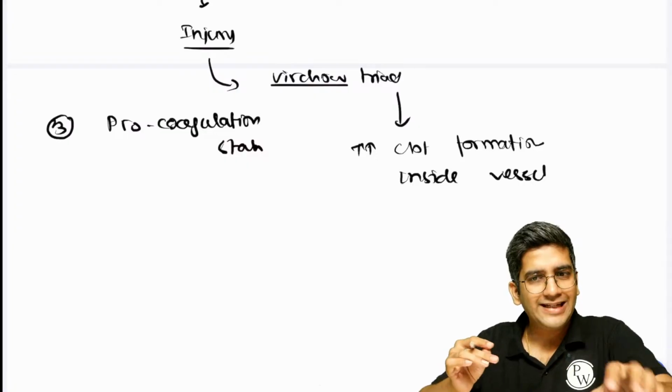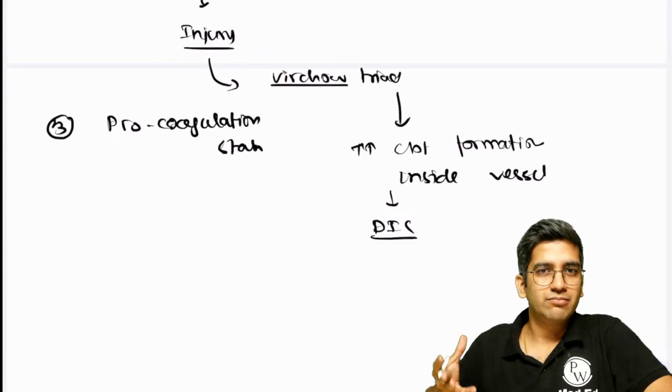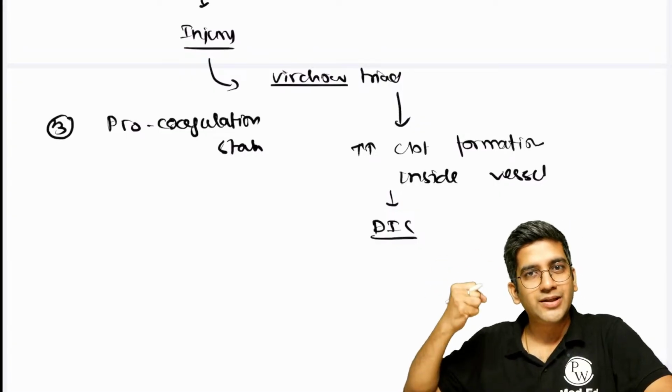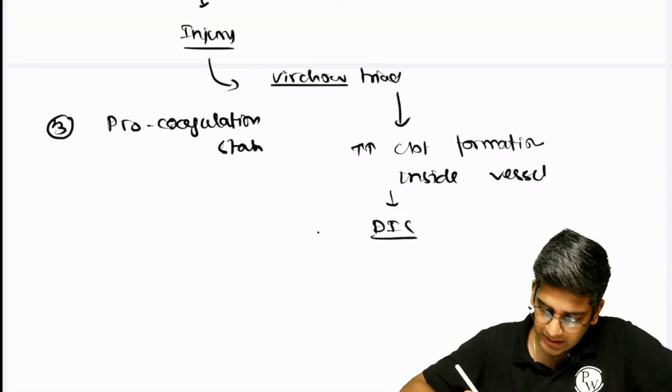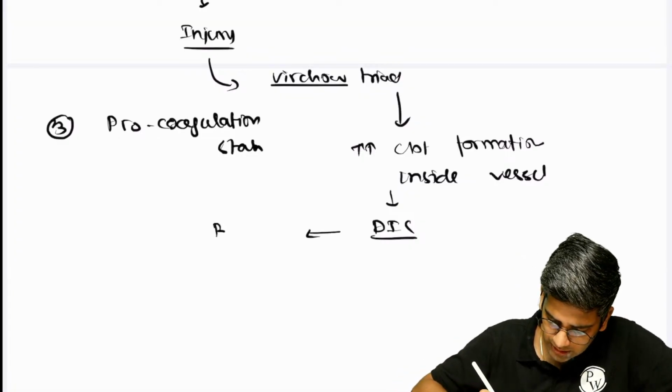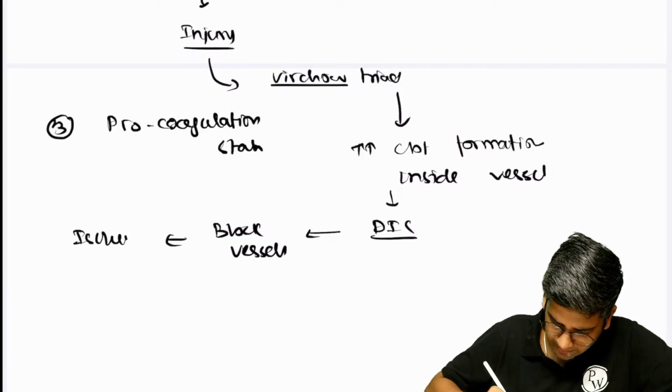What's the term? It has to have the term DIC. This will cause disseminated intravascular coagulation. That's like more clot formation, consumption of the clot, bleeding. So it's going to be a very, very risky problem, right? So this clot formation will block the vessels and might cause ischemia related damage to the vessels.